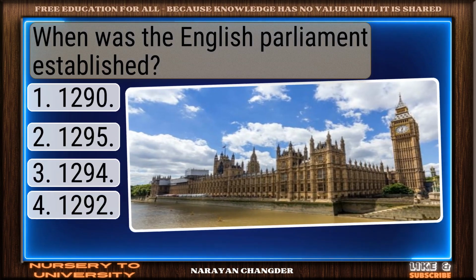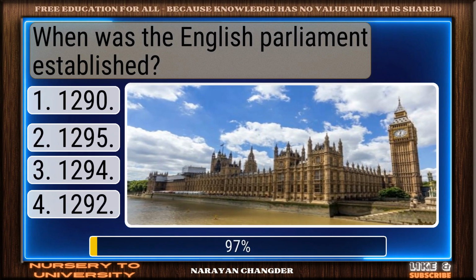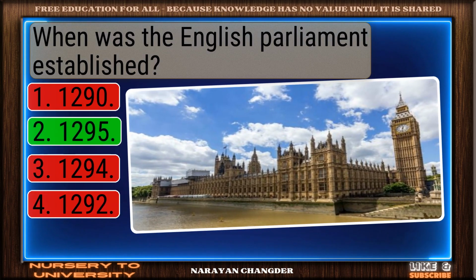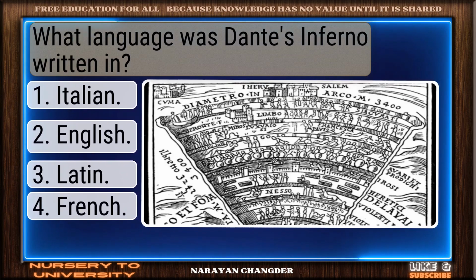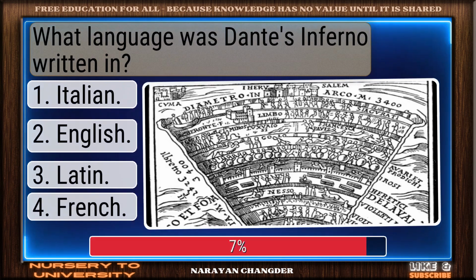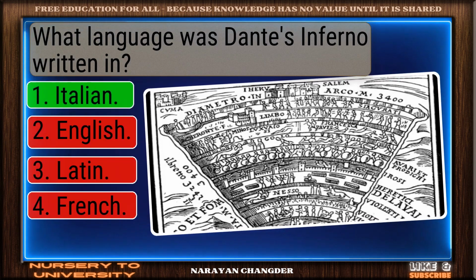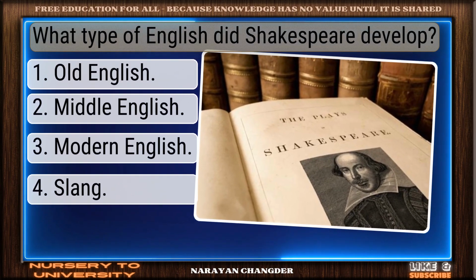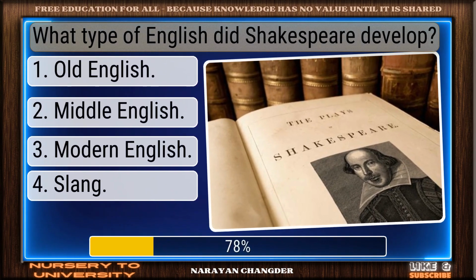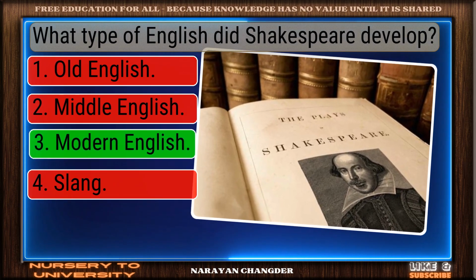When was the English Parliament established? You're right. 1295 is correct. What language was Dante's Inferno written in? On track. Italian is correct. What type of English did Shakespeare develop? You chose modern English. Correct.